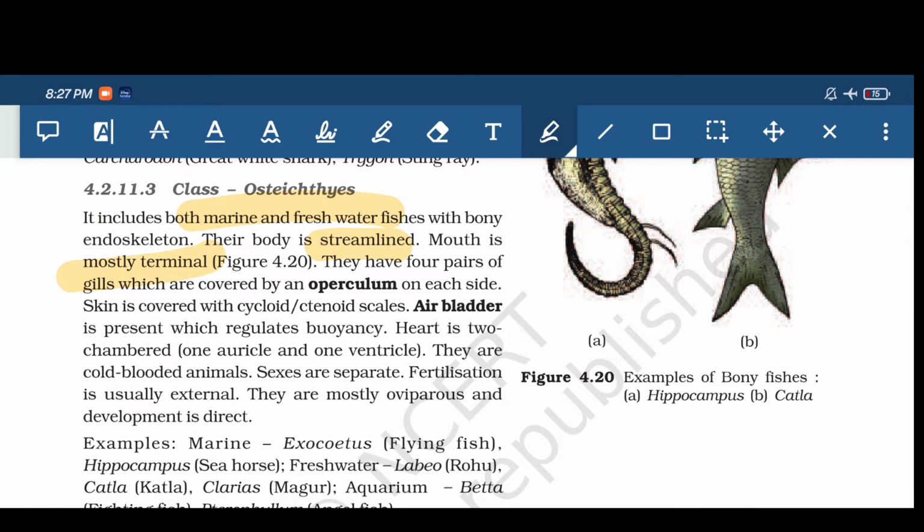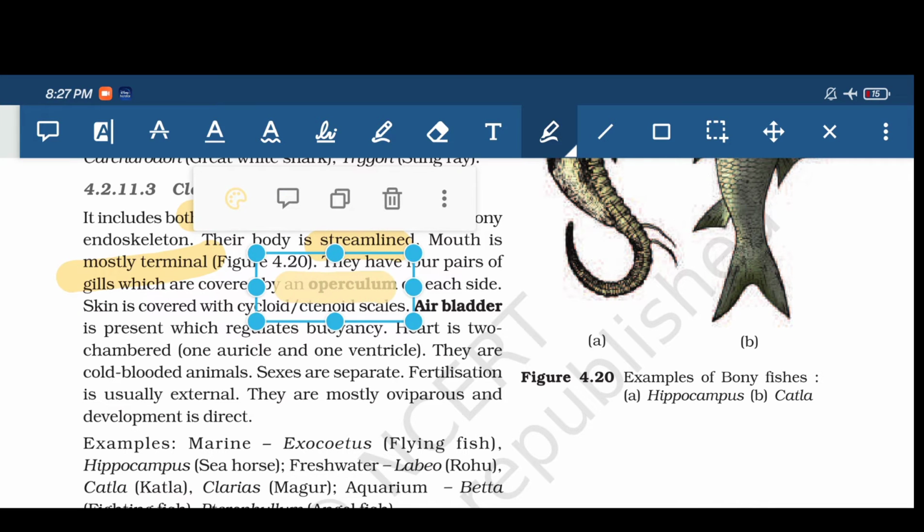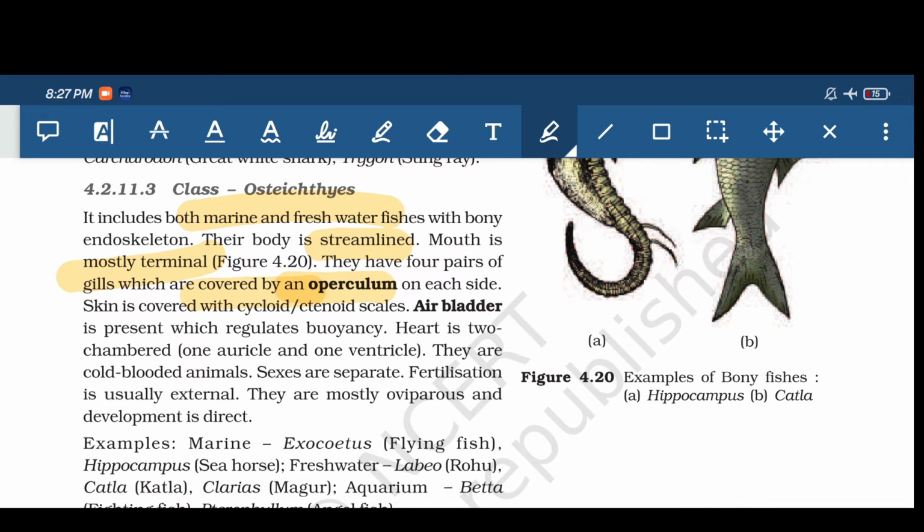They have four pairs of gills which are covered by operculum on each side. See, in Osteichthyes, operculum is present. In Chondrichthyes, operculum is absent. Skin is covered by ctenoid scales. Then air bladder is present, which regulates buoyancy. In Chondrichthyes the air bladder was absent, so they need to swim continuously, but here they can stop for a while, maybe.